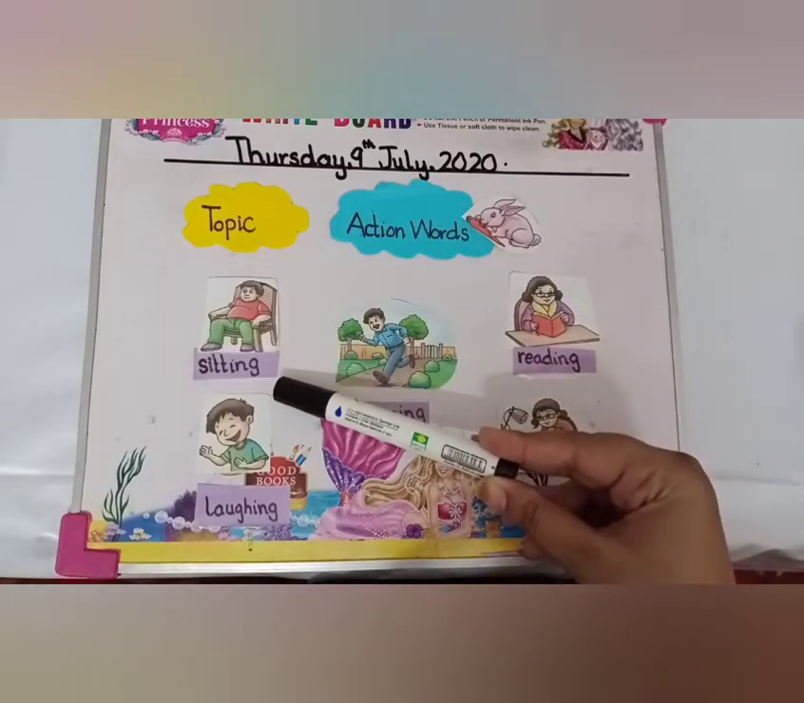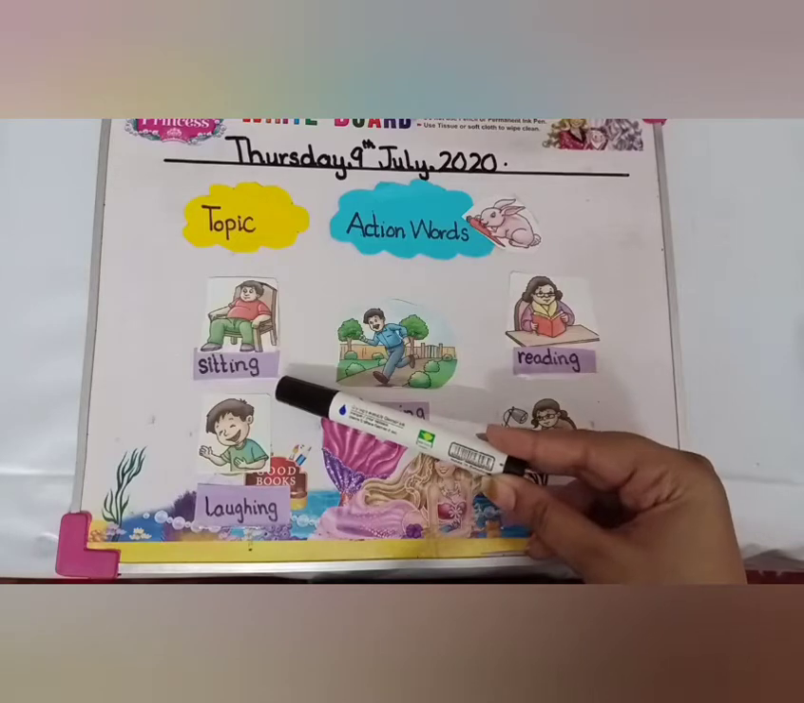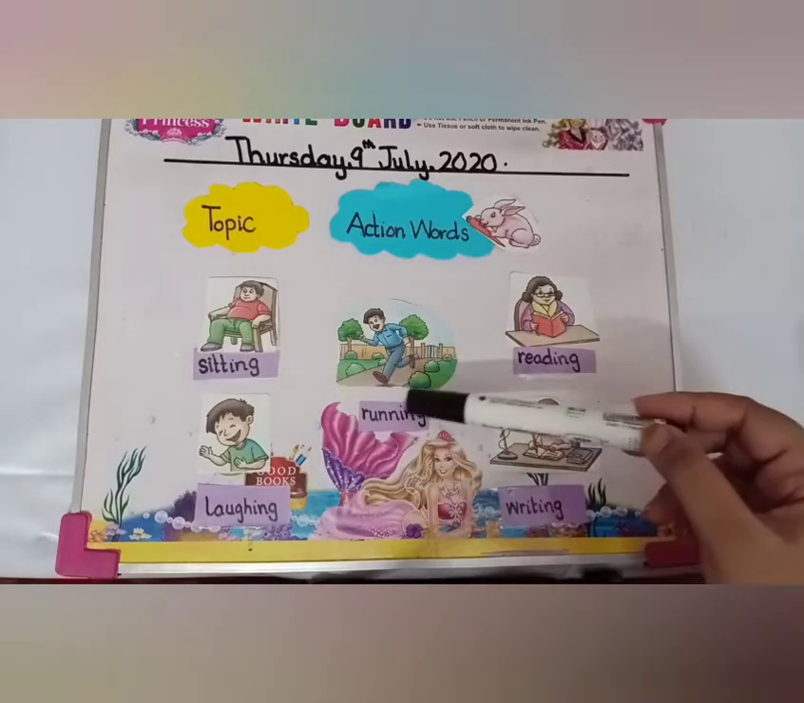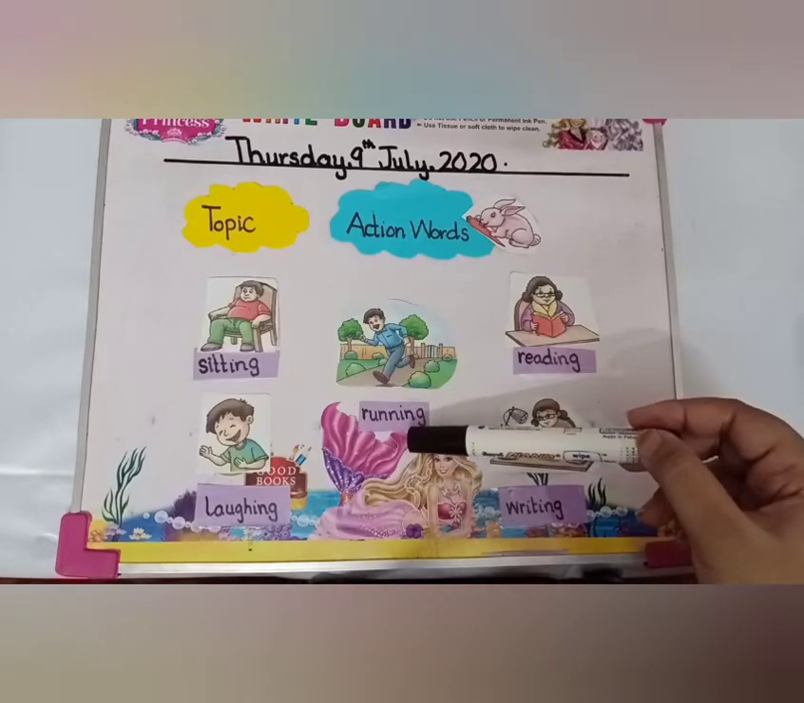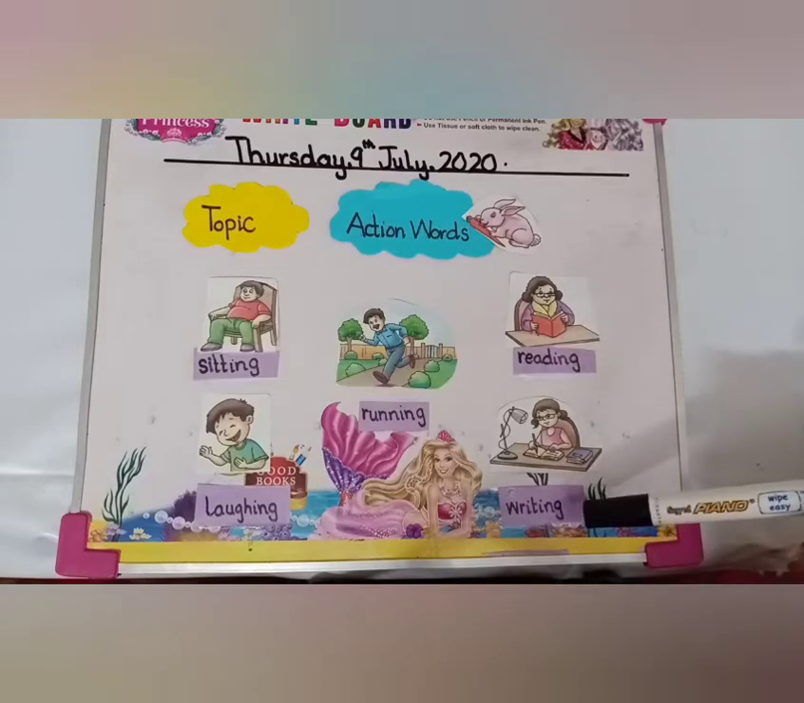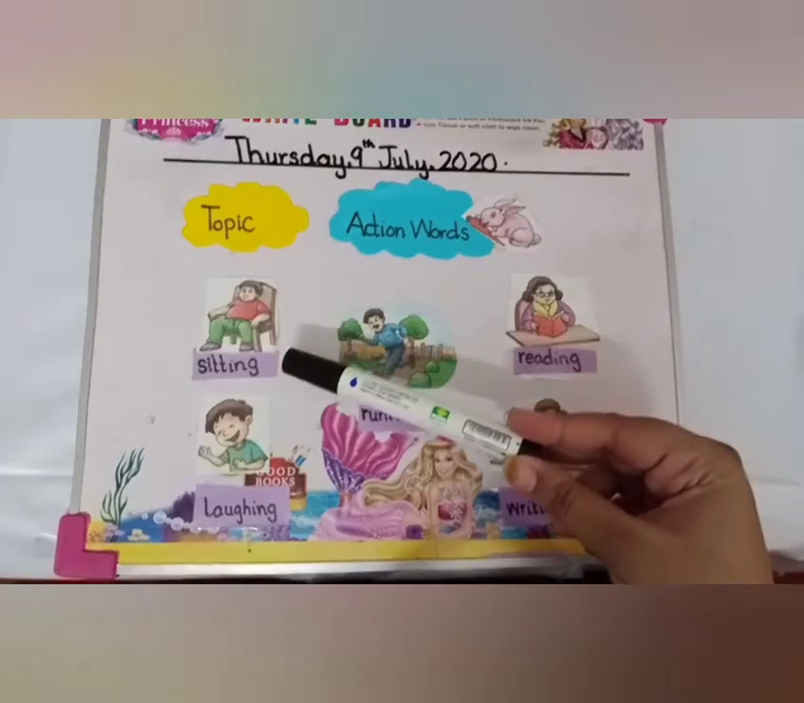Sitting. Laughing. Running. Reading. Writing. Okay, learn spelling with me.